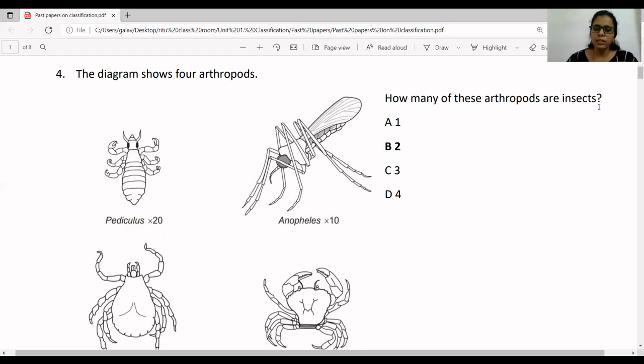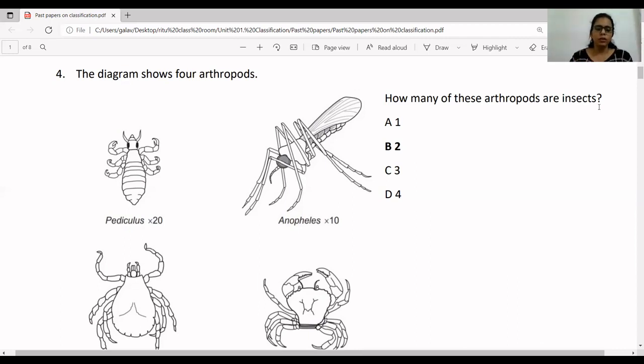Third very important characteristic is the number of jointed appendages. Always remember, insects always have 3 pairs of jointed appendages. Under class Insecta of phylum Arthropoda, all the insects always have 3 pairs of jointed appendages.